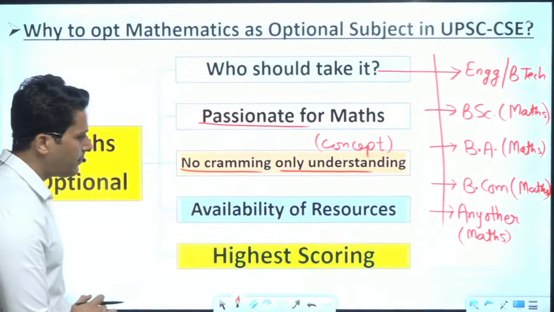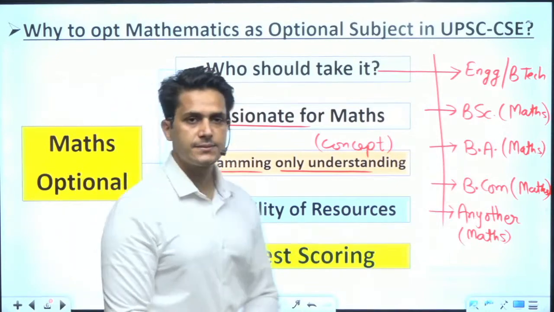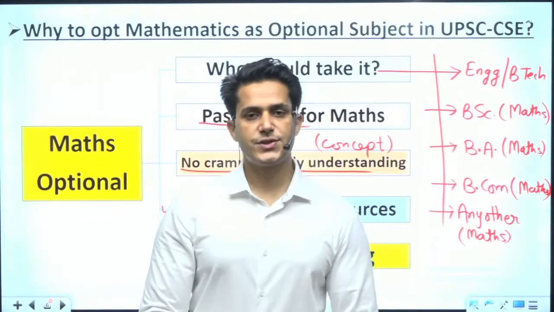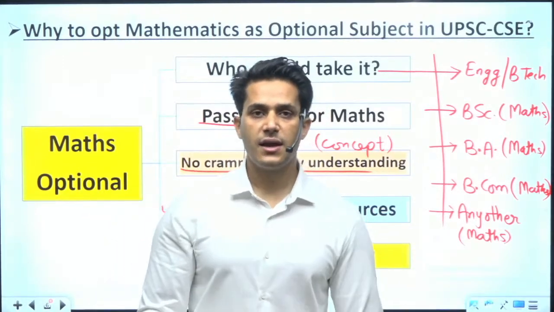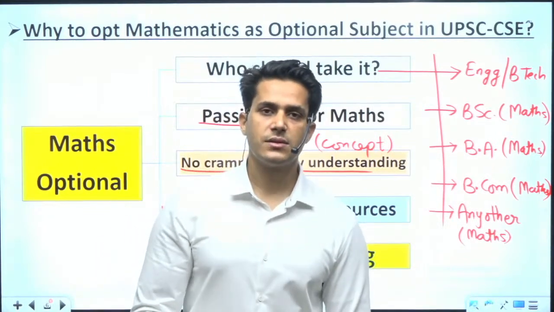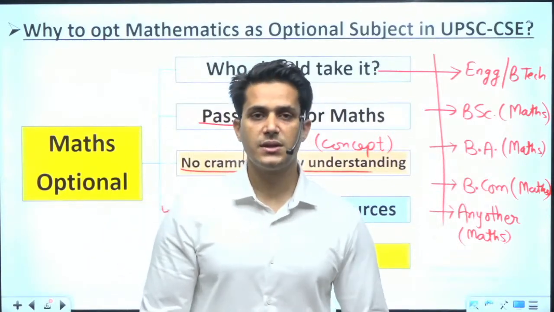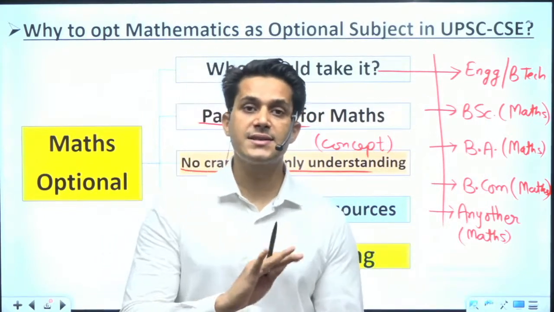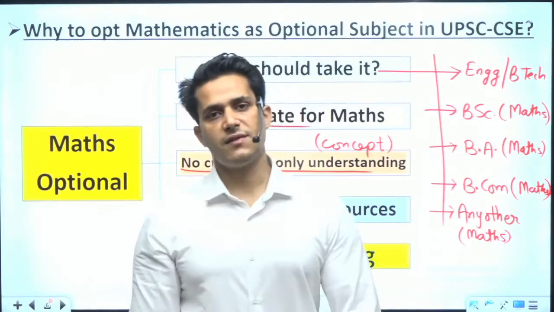Okay. Availability of resources. This is a very easy thing. The main problem for students is how to study, from where to study, and what study material to read. In mathematics, from class 12th, or to be more specific from class 10th, everything is in the market, and everything is easily available for mathematics optional up to master's level.